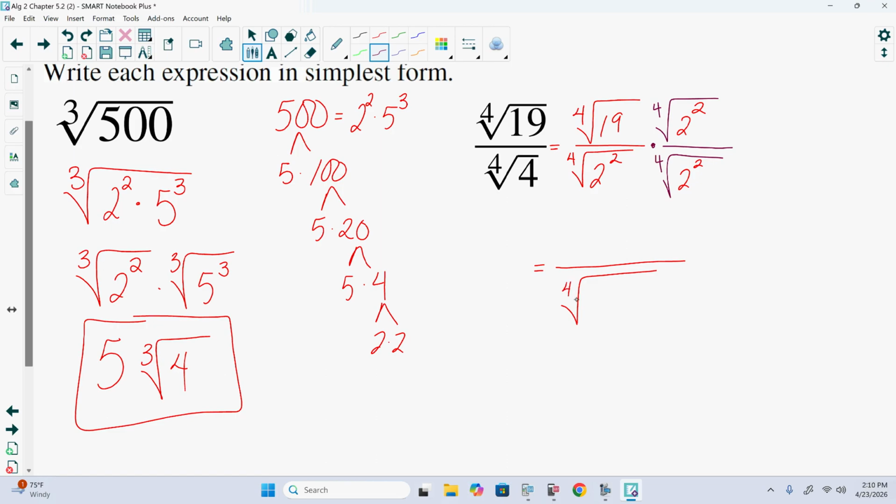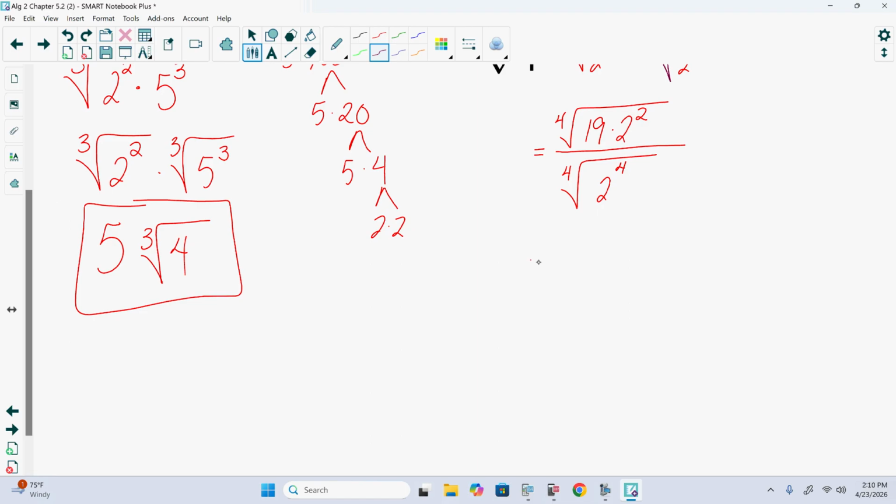Because on bottom, 2 squared times 2 squared would be 2 to the 4th, telling us that on bottom we have the 4th root of 2 to the 4th. And on top, we'd have the 4th root of 19 times 2 squared. Now the 4th root of 2 to the 4th is 2.